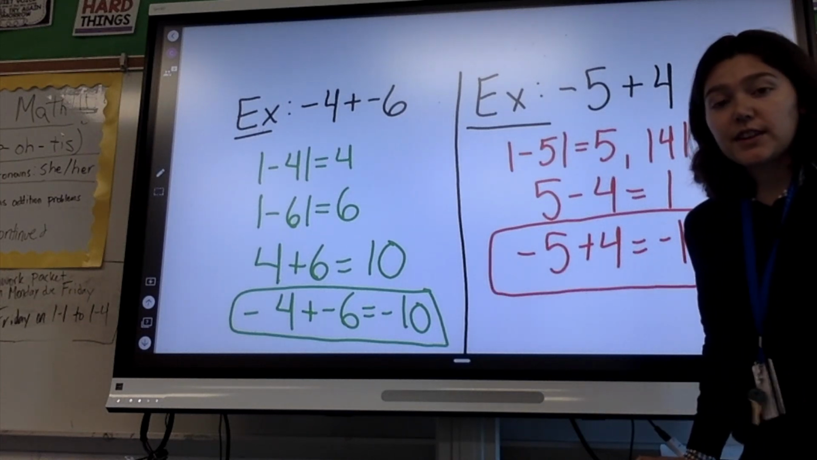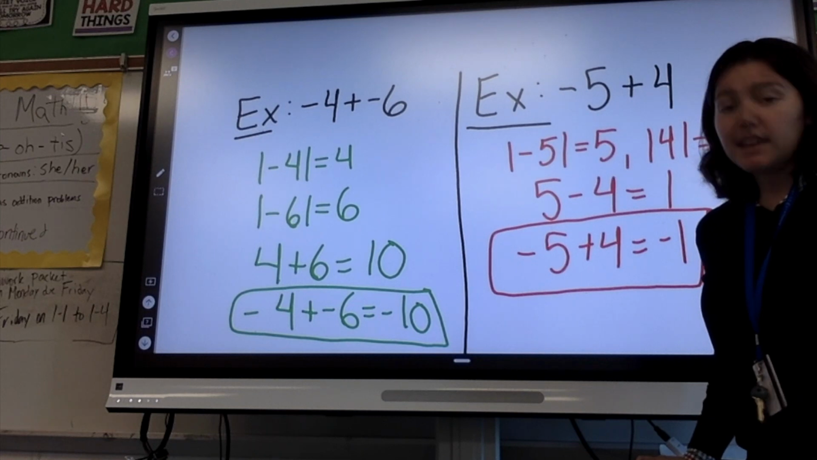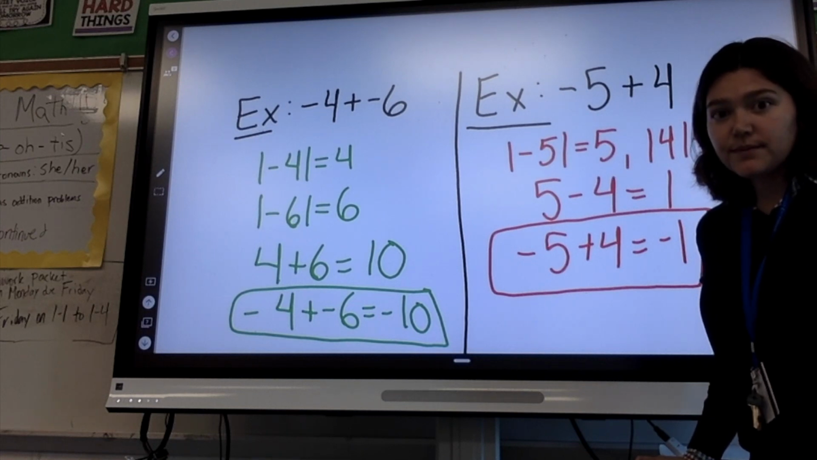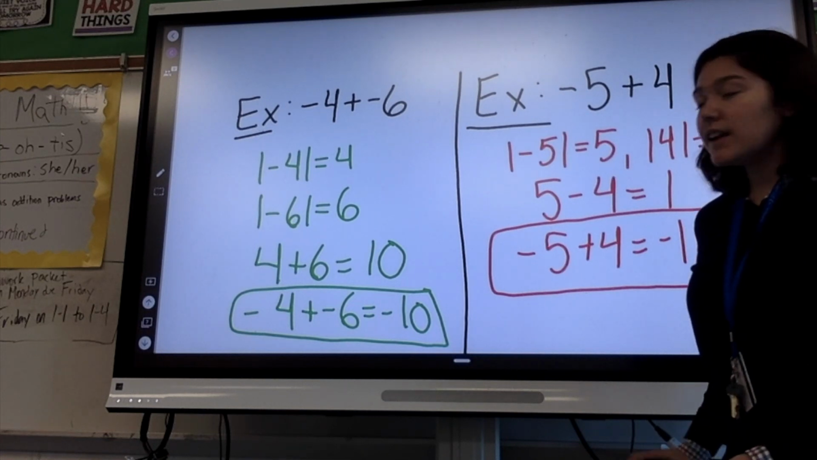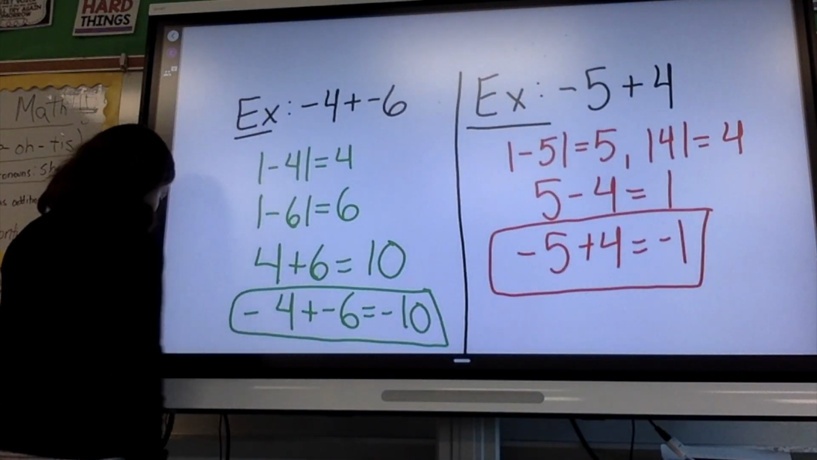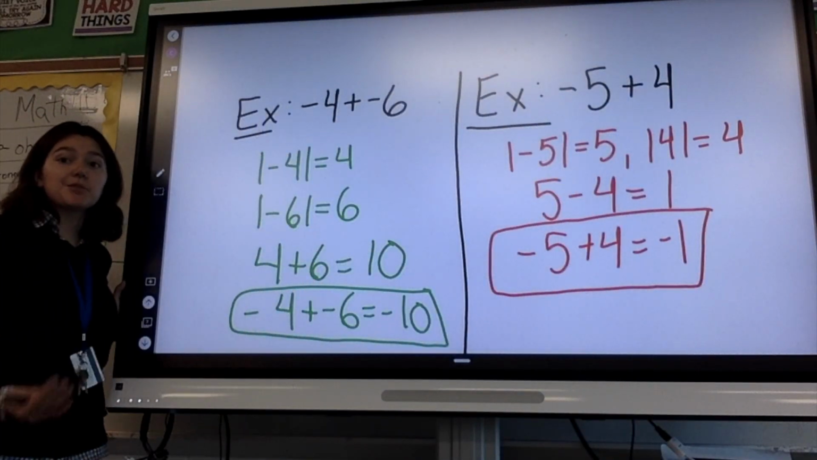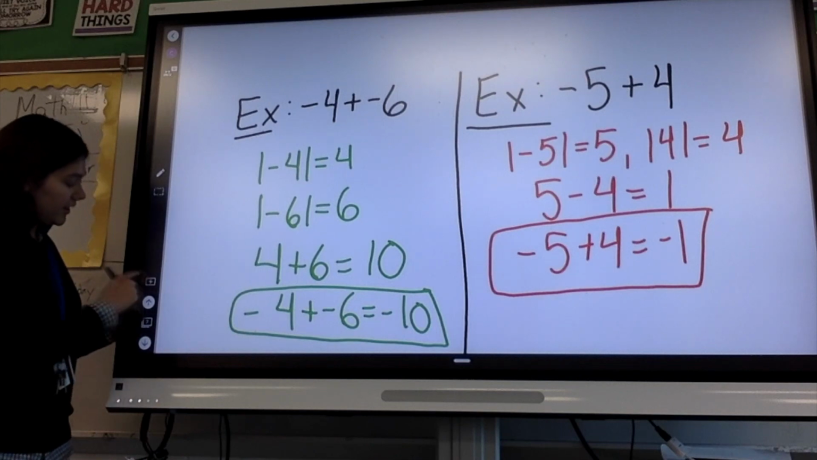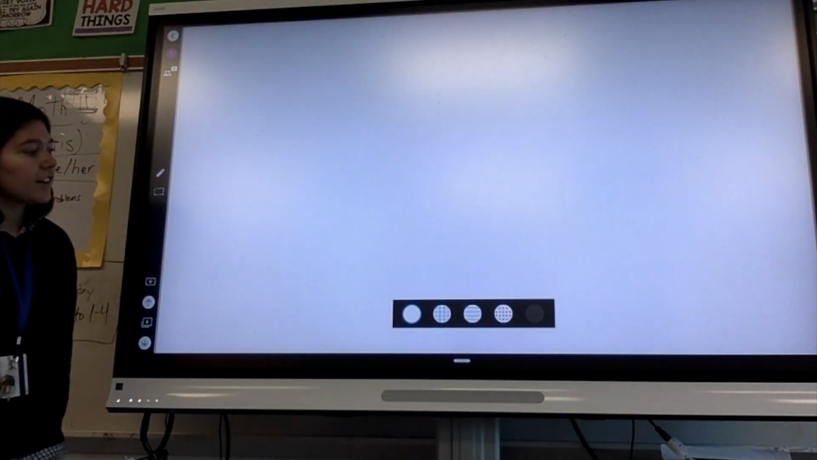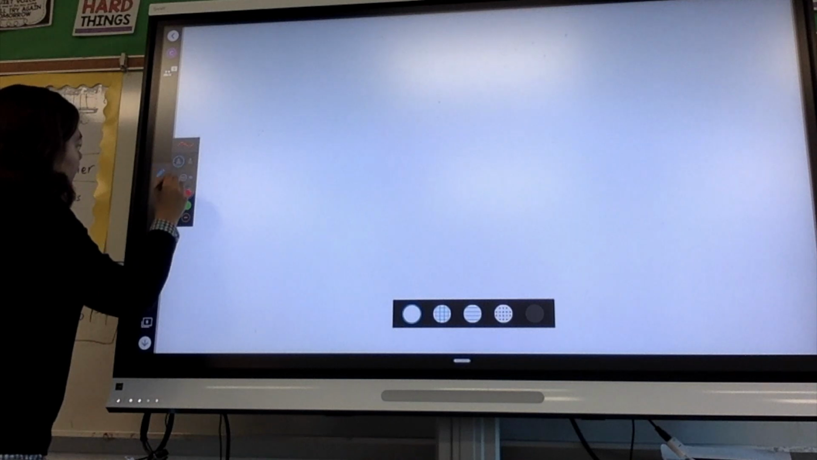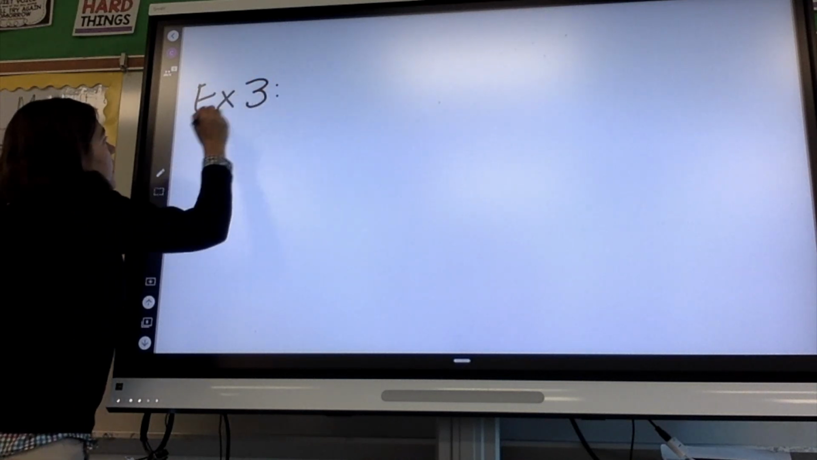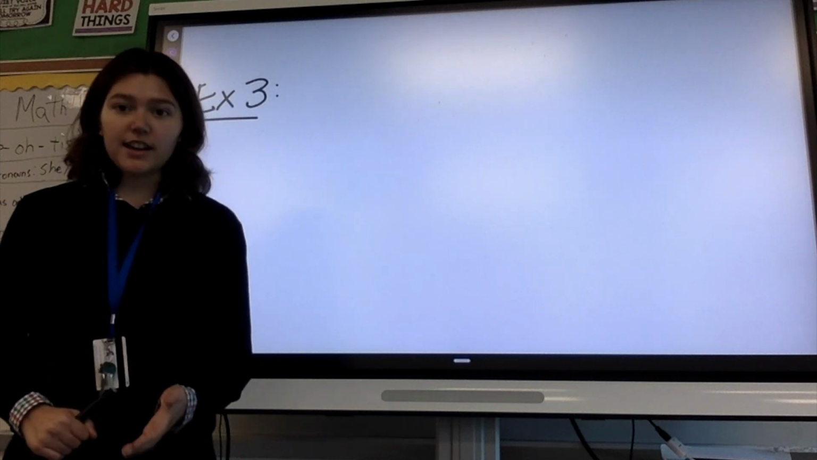And that was 1.3, adding negative numbers, adding integers. And then we added one last step when we got to 1.4, which was subtracting integers. So for this one, the way we learned it is that we don't actually need to learn a new method. We just need to learn how to rewrite subtraction as addition.